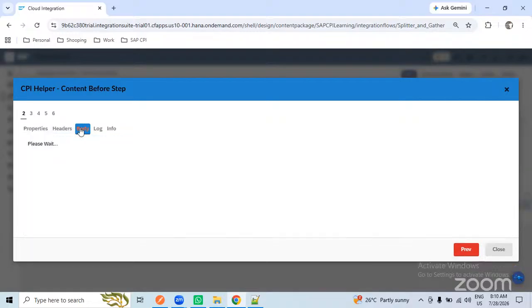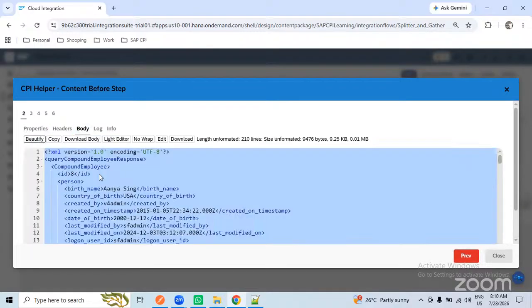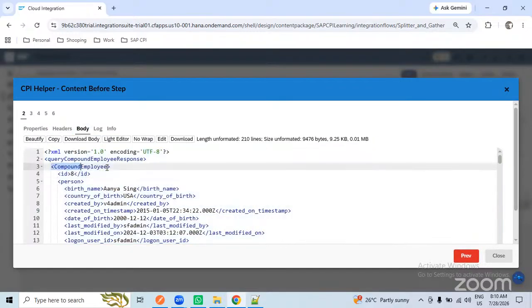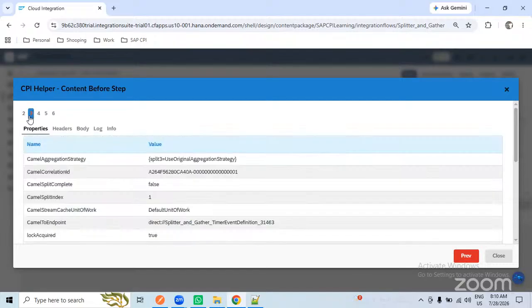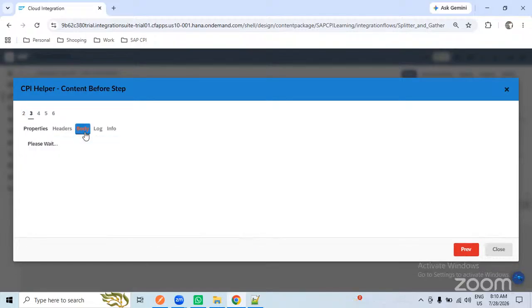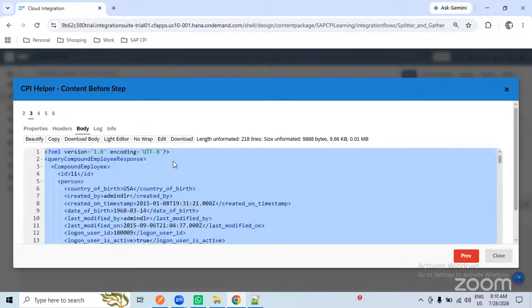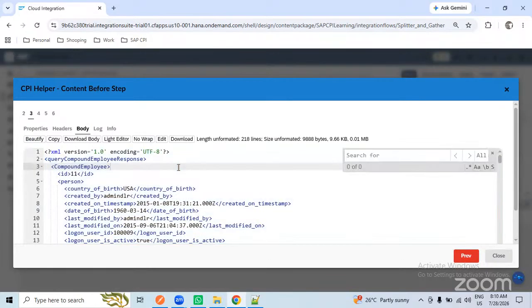I'm going to the body and beautifying this one. So I'm getting compound employee 1, only 1 record here under 2. The moment I click on 3, I'm again going to the body, beautifying this, copying, Control F and Control V. Again 1 record under 3.